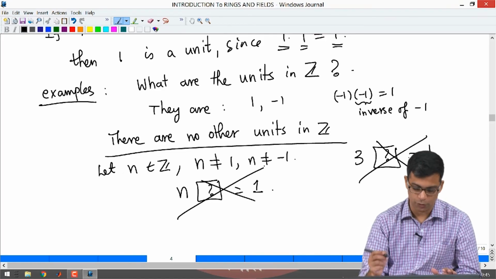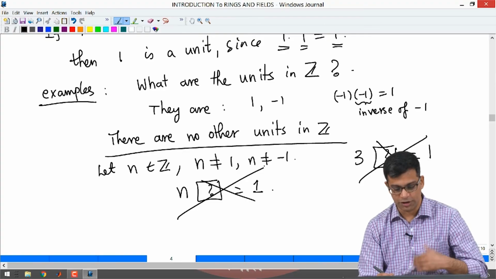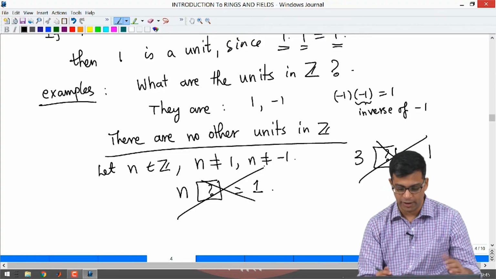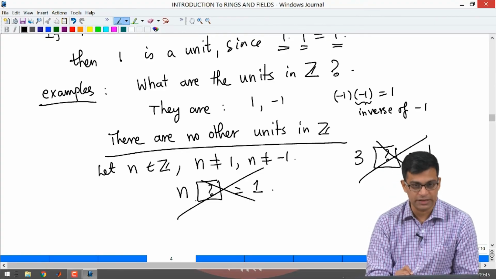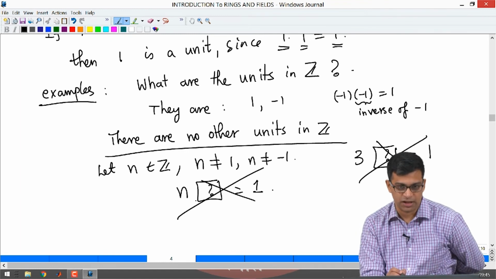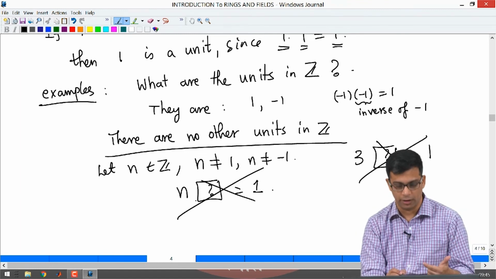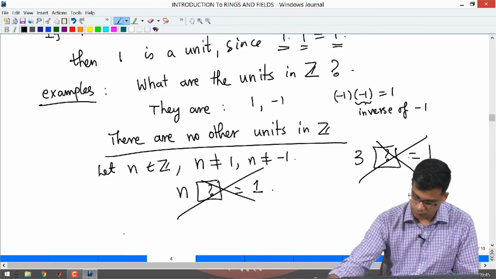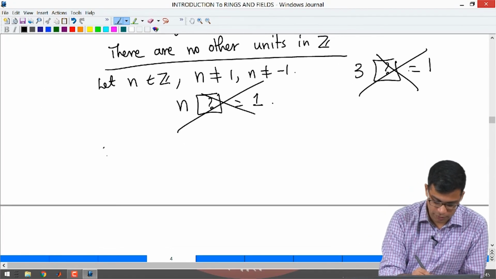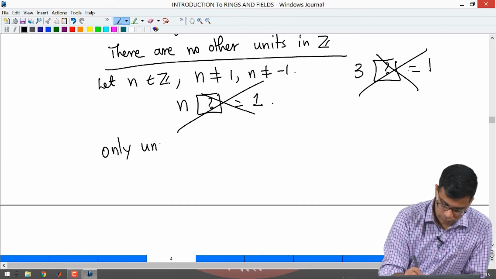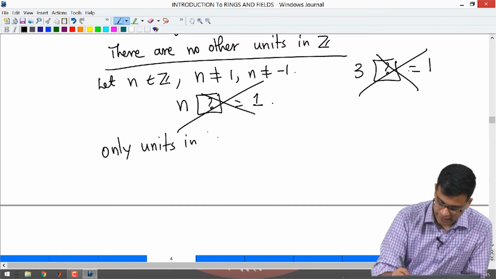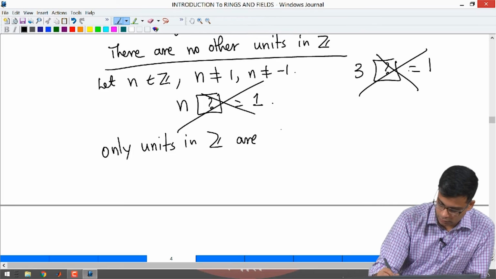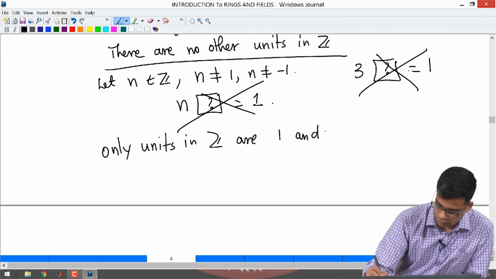You multiply any integer n which is not 1 or minus 1 with any other integer, you will never get 1, because for the inverse you really need to go to rational numbers. You have to take 1 by n, but 1 by n is not an integer. So, the only units in Z are 1 and minus 1.